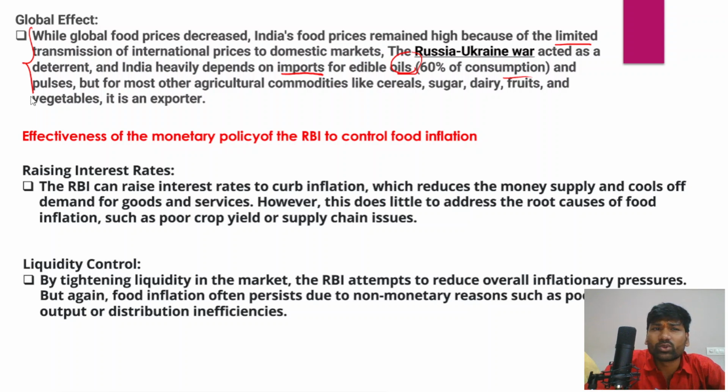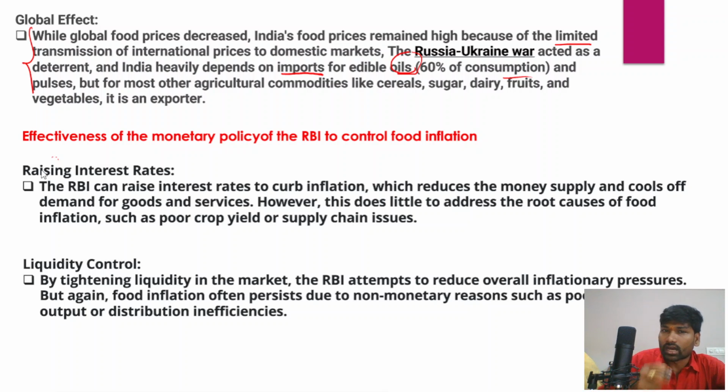Apart from that, you need to talk about the effectiveness of the monetary policy of the Reserve Bank of India in controlling food inflation. Regularly, RBI's monetary policy committee meets and takes decisions on controlling inflation and also maintaining the growth rate. So how does the committee need to take action to regulate the rising food inflation in India?